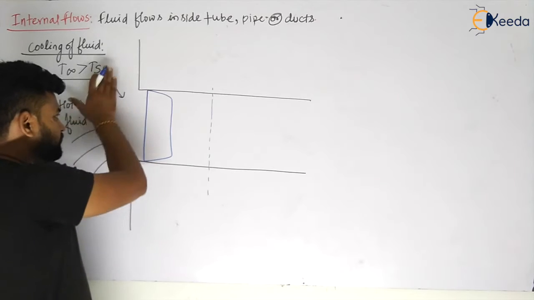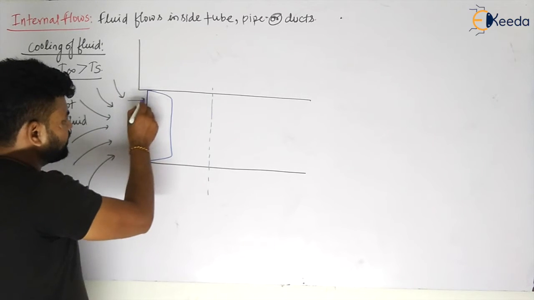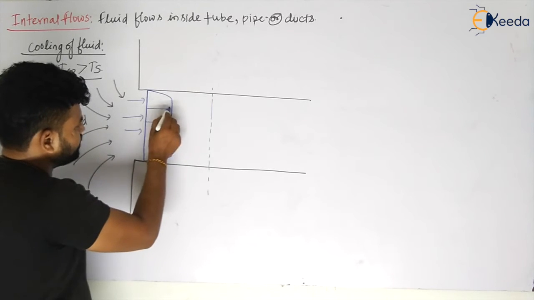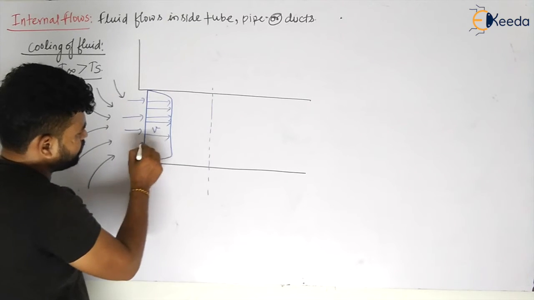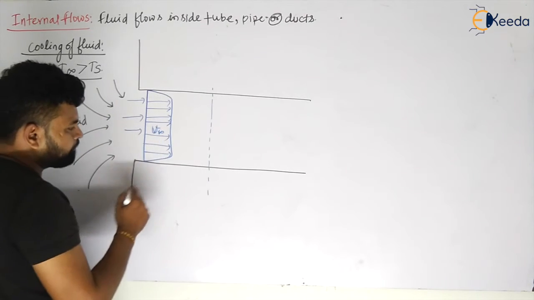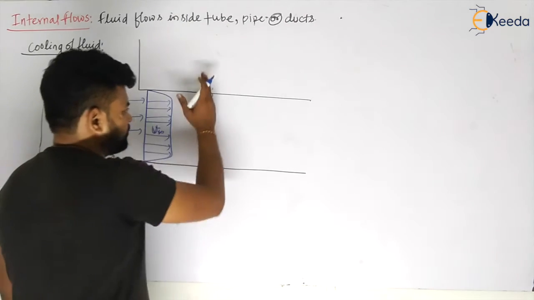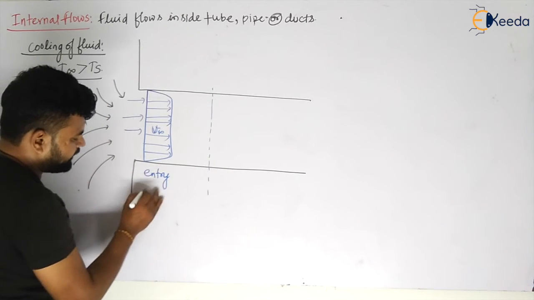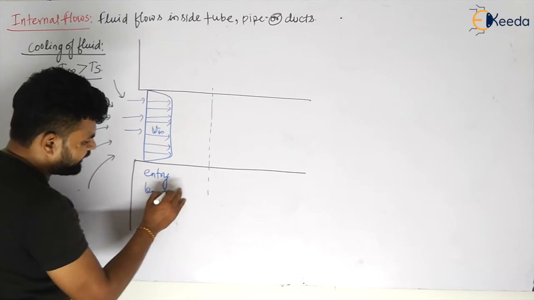Slowly it is coming from the carrier, and slowly it is entering here. Let us say this is your velocity profile. Maybe you have studied this in your fluid mechanics. So if fluid is moving like this, after some length, the entry length, what will happen?